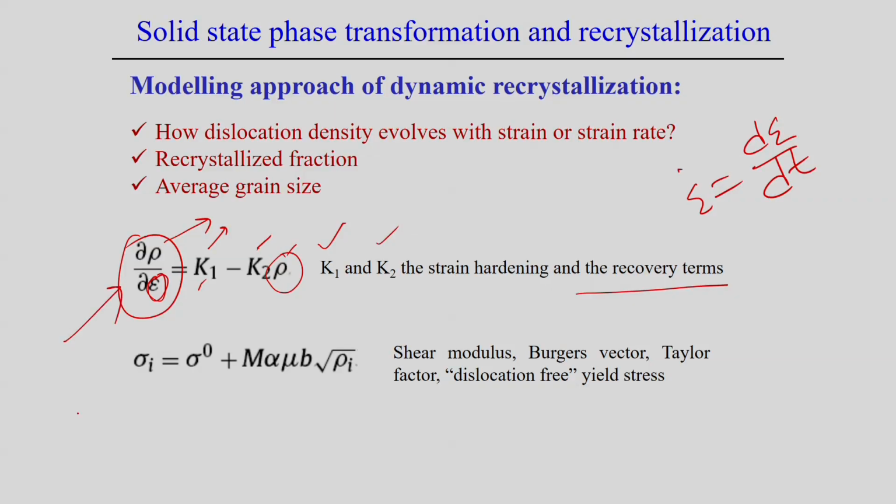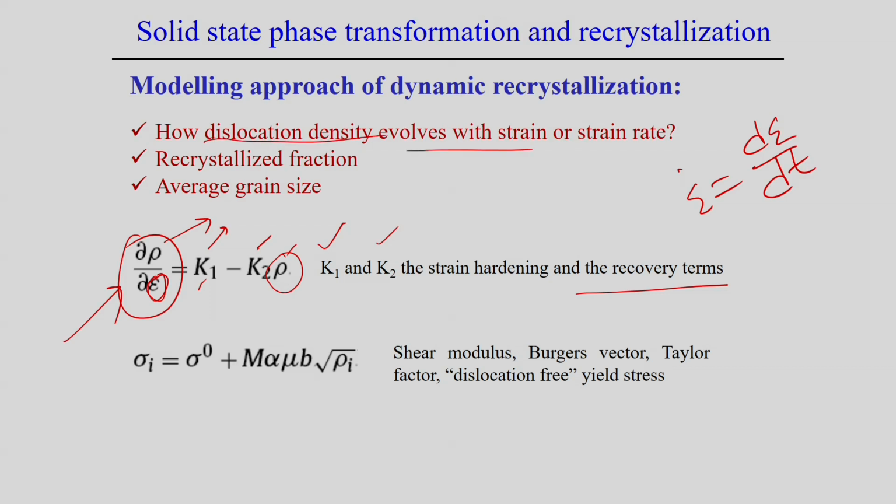that normally happens during the deformation process. But in this, how the dislocation density evolves, and in what way it interacts, or in what way the grain growth normally happens, if we consider all these phenomena, then we can develop some kind of recrystallization model. It can be a static recrystallization model or a dynamic recrystallization model. The only thing we need to know is the equation for how dislocation density evolves with respect to strain or